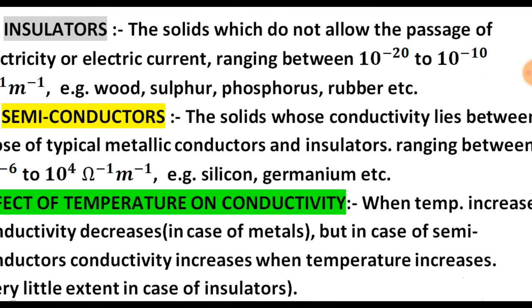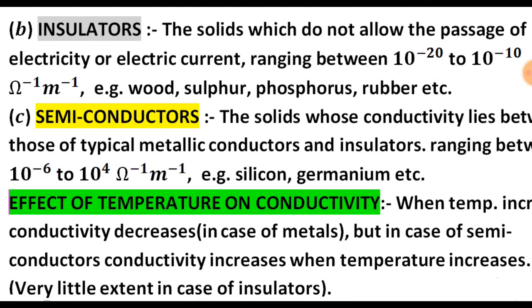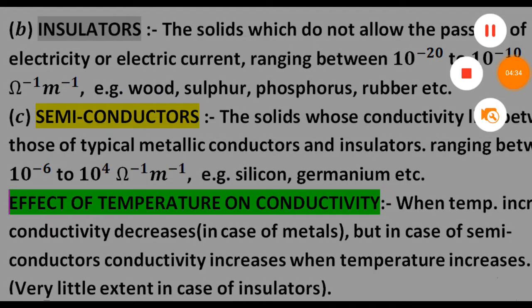But in the case of a semiconductor, conductivity increases when temperature increases, and to a very little extent in the case of an insulator. Meaning, for a conductor, when the temperature increases, conductivity decreases, but for a semiconductor, when the temperature increases, a path for electric current is generated and the semiconductor conducts electricity. So temperature is the friend of a semiconductor.